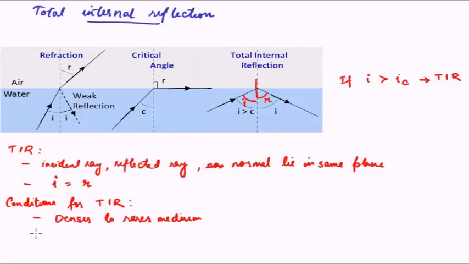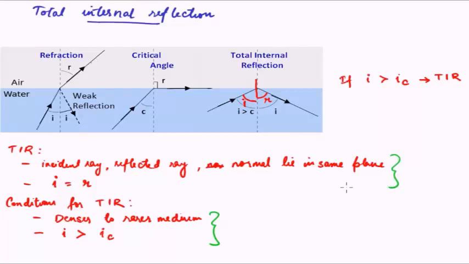And given that the light is traveling from a denser to a rarer medium, the angle of incidence should be greater than the critical angle, that is this angle corresponding to which the angle of refraction is 90 degrees. So when these two conditions are met, total internal reflection takes place. And when total internal reflection takes place, then these two things happen.